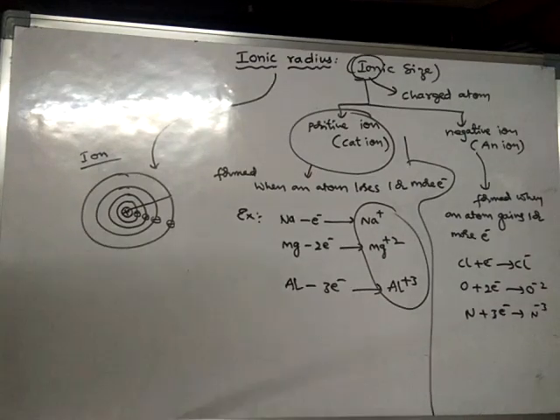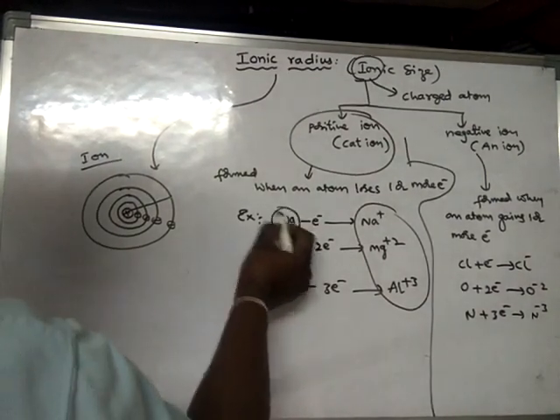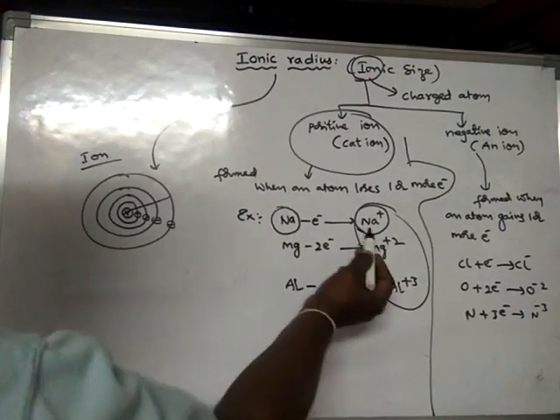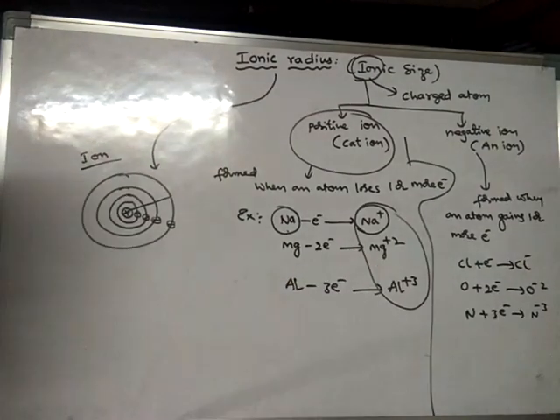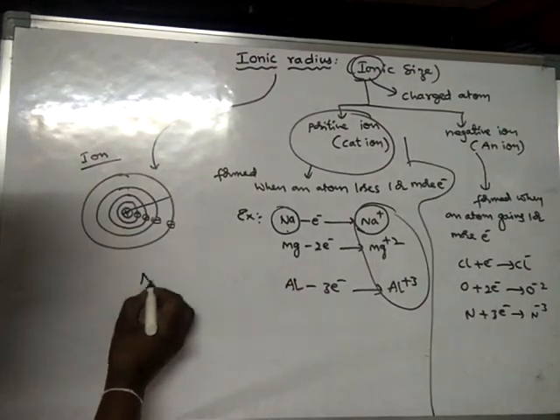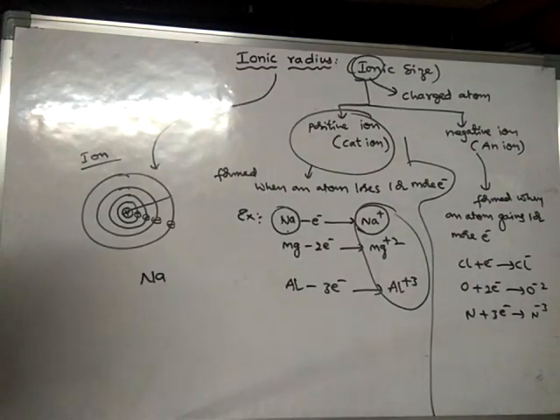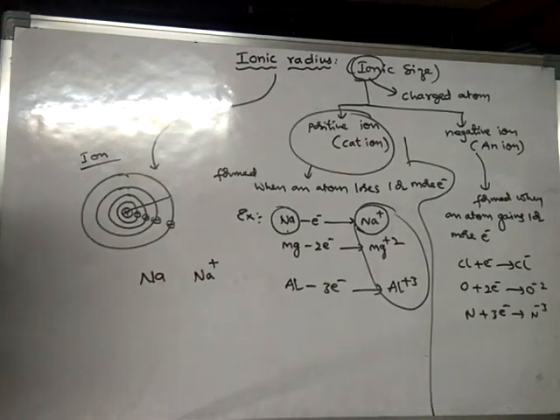Now we have to learn one more point. See, look here. This is an atom, and this is the ion formed from that atom, a cation formed from the atom. So now compare the size of sodium with Na plus. This is a normal atom, or a neutral atom, and Na plus is a charged atom, a positive charged atom.